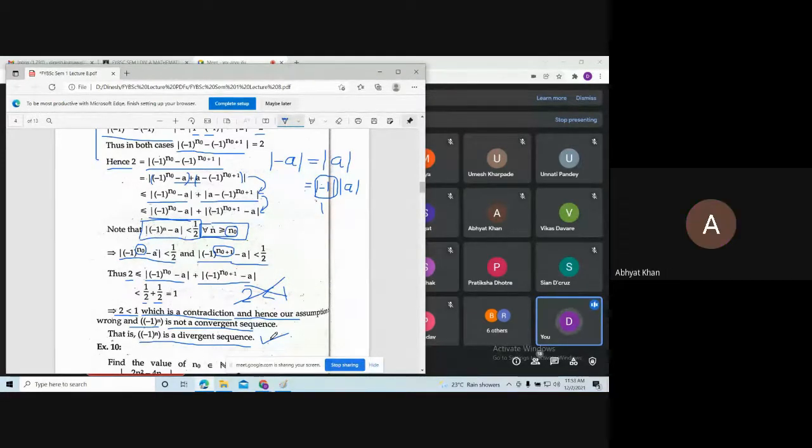Is that clear? Yes, sir. And for the definition of divergent sequence, you just need to apply the negation on the convergent sequence definition.